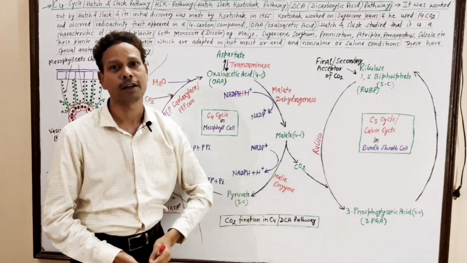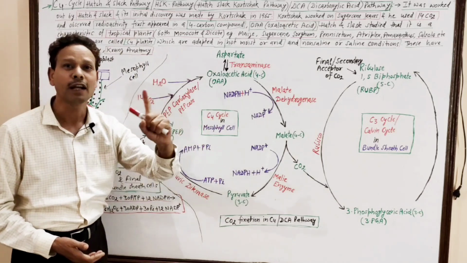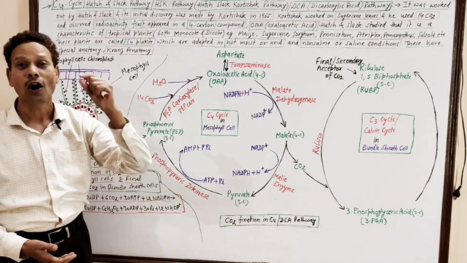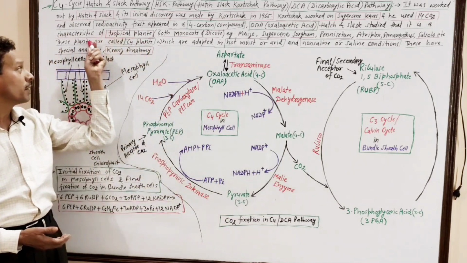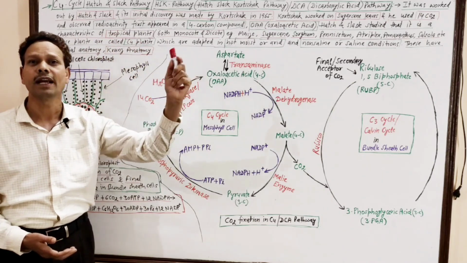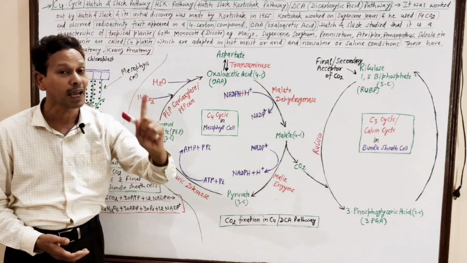These C4 plants are well adapted to tropical conditions because they have a special anatomy. Note down, all NEET students, that special anatomy is Kranz anatomy, K-R-A-N-Z.